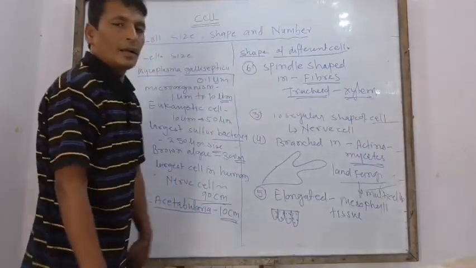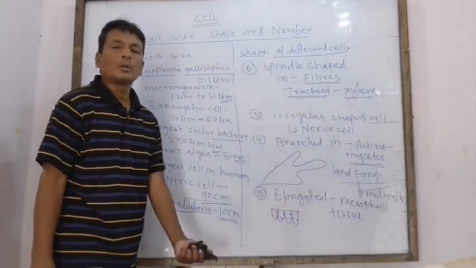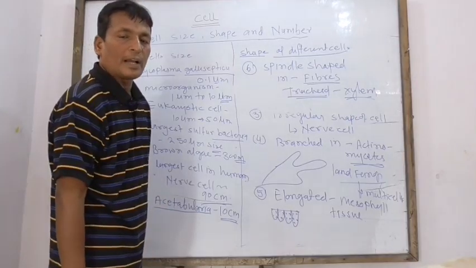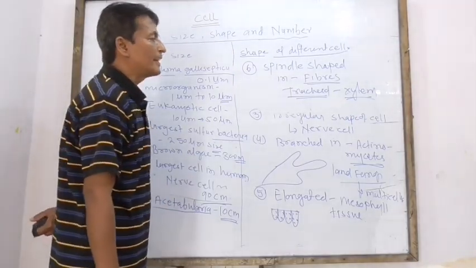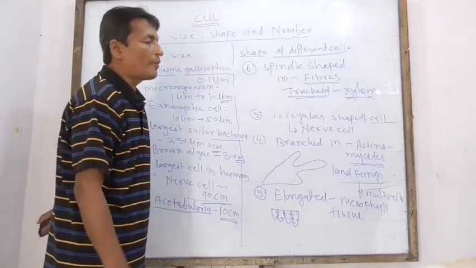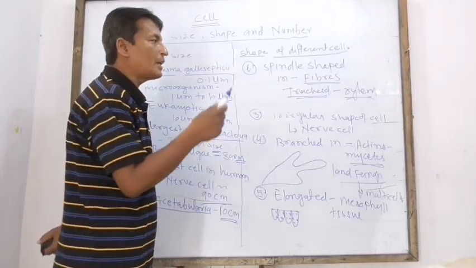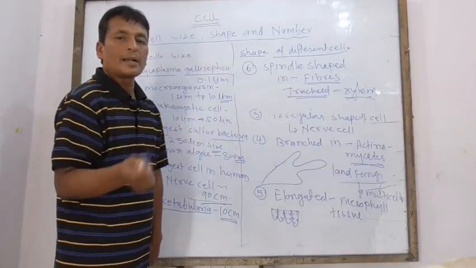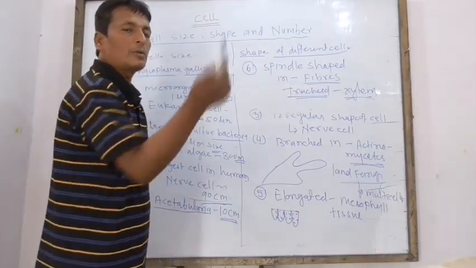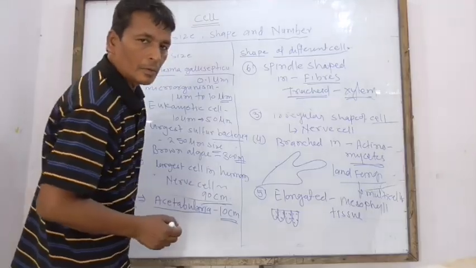Xylem is the conductive tissue that absorbs water from the soil and conducts water to the top of the plant.